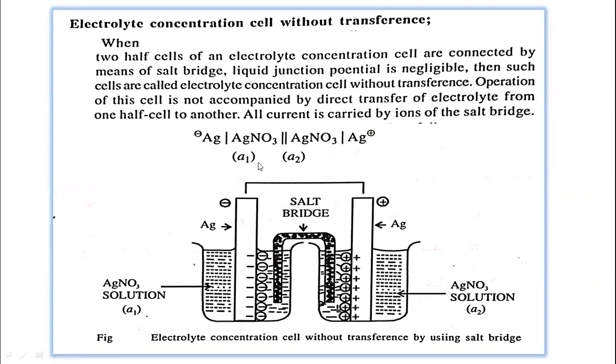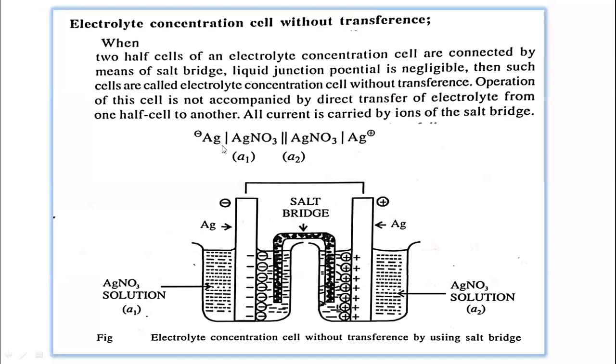You can see here, this is the electrolyte concentration cell without transference. This double vertical line indicates that the two electrolytes are separated by a salt bridge and there is no direct contact between the two electrolytes.